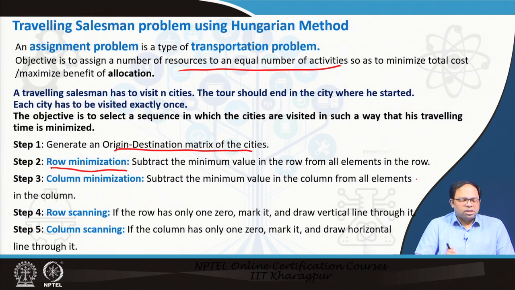After the first two steps are done, in the next step we do something called row scanning. If a row has only one zero, not 2 zeros or 3 zeros, we mark it. If it has 2 zeros, we ignore that. If it has 3 zeros, we ignore that. But if a row has only 1 zero, we mark it. Marking means we can put a box around that particular zero, and draw a vertical line through it. And if a column has only 1 zero, we again mark it and draw a horizontal line through it. So, these are the first 4 steps.